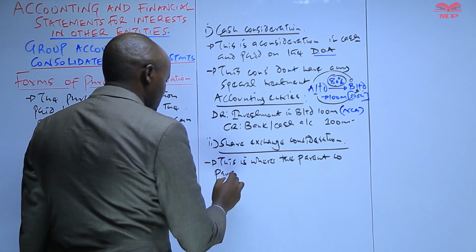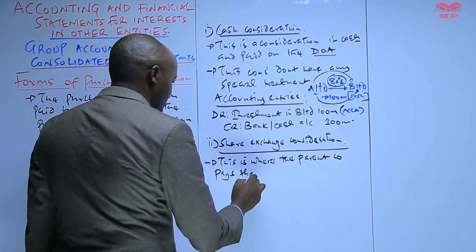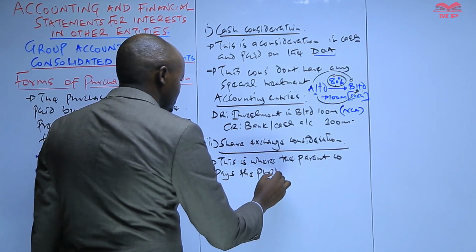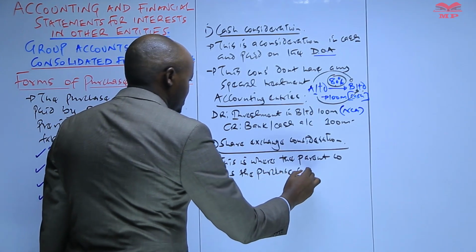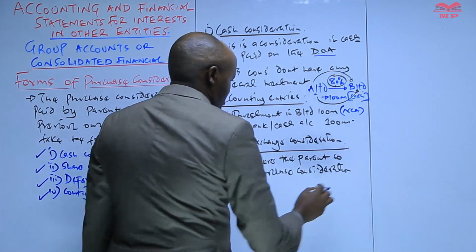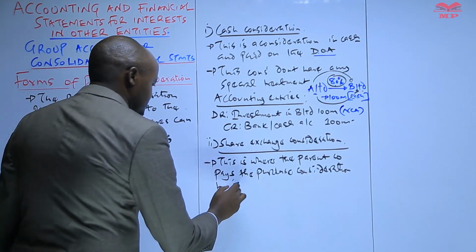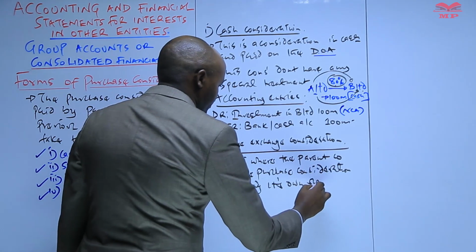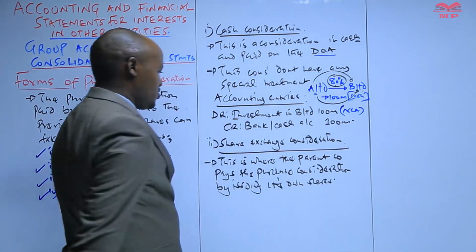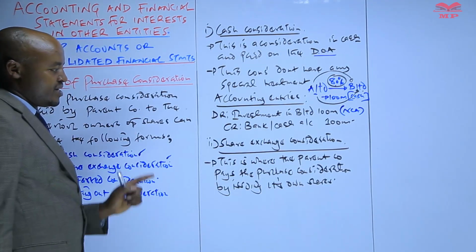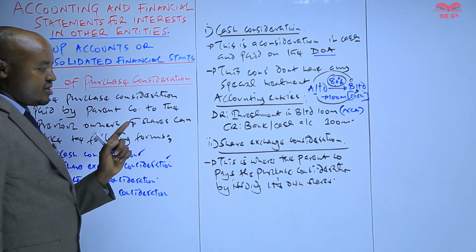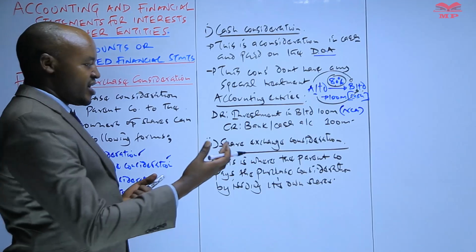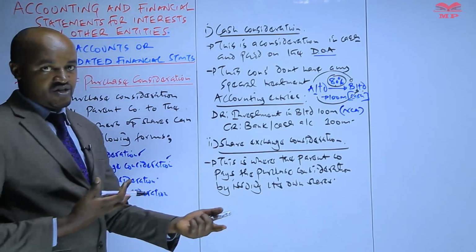So therefore, you can say that this is where the parent entity, or basically the parent company, pays the purchase consideration by issuing its own shares. The parent company pays the purchase consideration by issuing its own shares. So here we have a form of a share exchange.